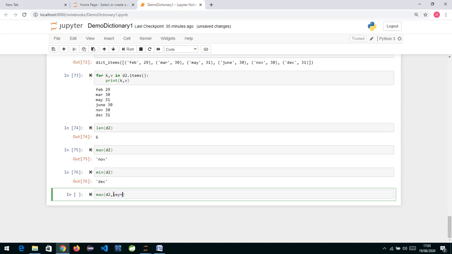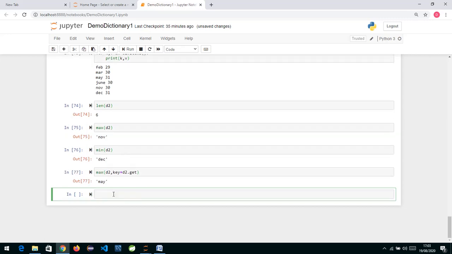I want it according to the value, so I will write d2.get, the function according to which I want. Get always returns the value. And now if we see the maximum value, it is May.